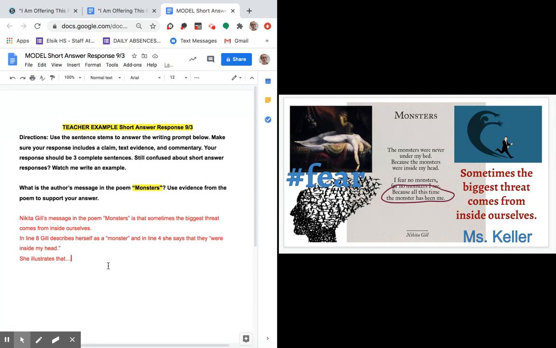Okay, I need to connect my text evidence and my claim. I need to explain how they're related to one another. Okay, so she illustrates that. So in these pieces of text evidence, what is she illustrating? She's illustrating that